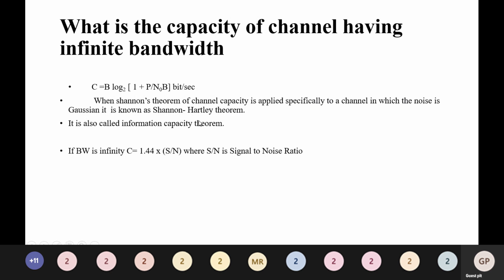It is also called the information capacity theorem. If bandwidth is infinity, C is equal to 1.44 times the signal to noise ratio.